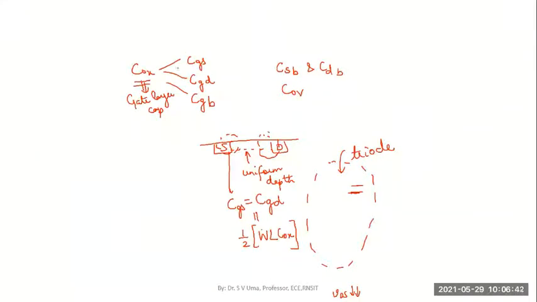One is the gate to source capacitance, the capacitance between the gate and the source region, the capacitance between the gate and the drain region, and the capacitance between the gate and the substrate body. So we can divide the gate capacitance into three categories, and each of them we will find depending upon the region of operation of the MOSFET.